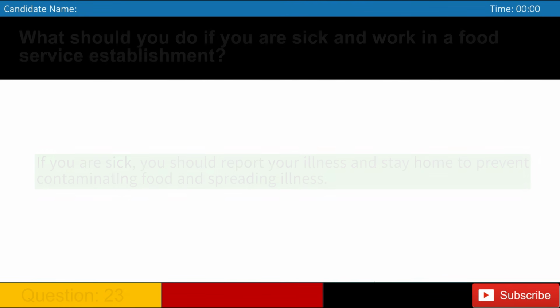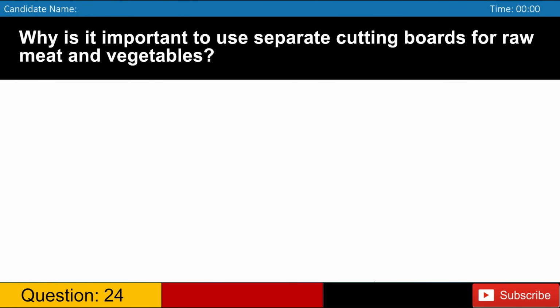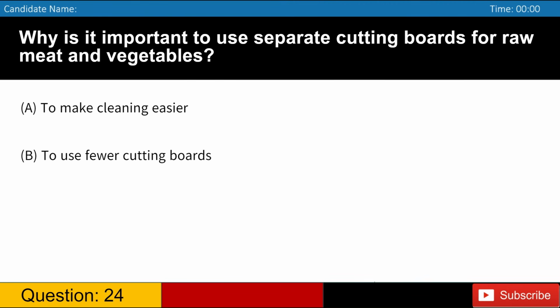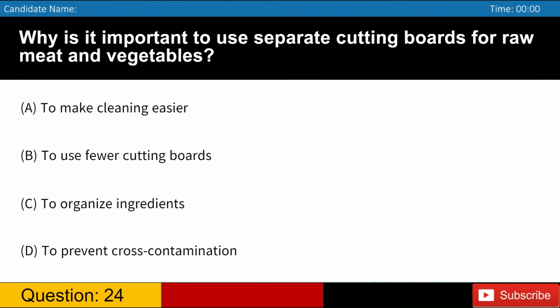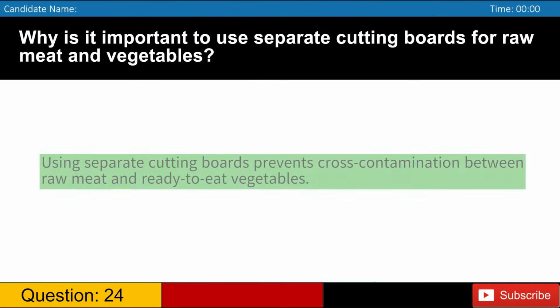Why is it important to use separate cutting boards for raw meat and vegetables? A. To make cleaning easier. B. To use fewer cutting boards. C. To organize ingredients. D. To prevent cross-contamination. Answer, D. Using separate cutting boards prevents cross-contamination between raw meat and ready-to-eat vegetables.